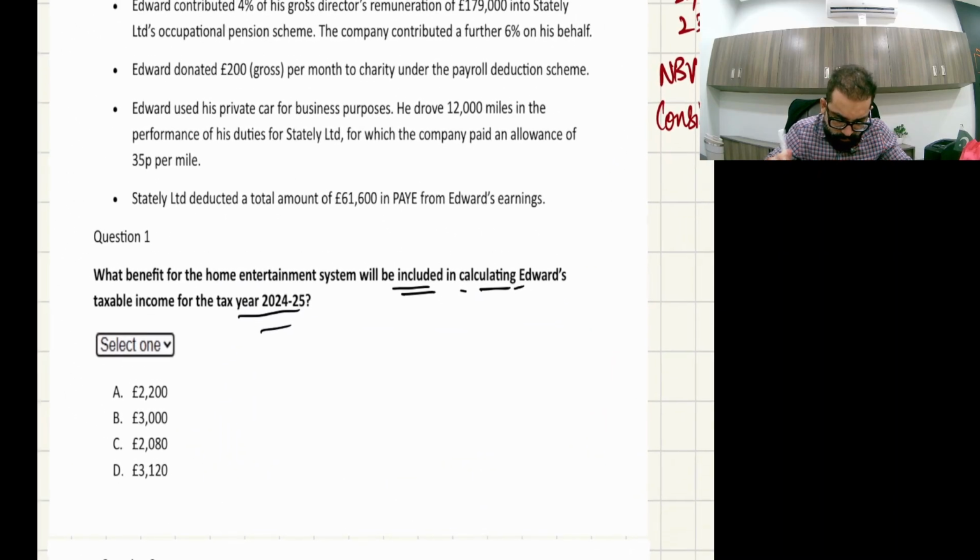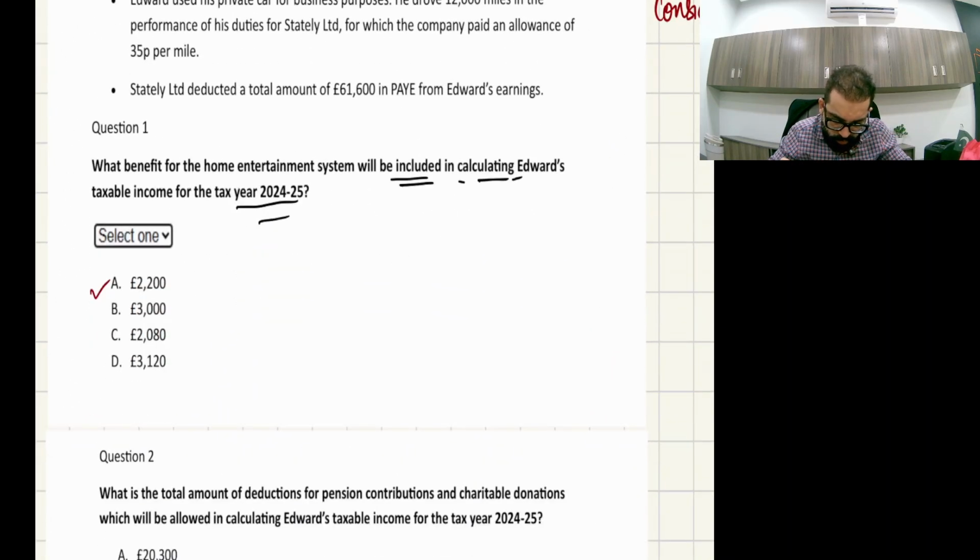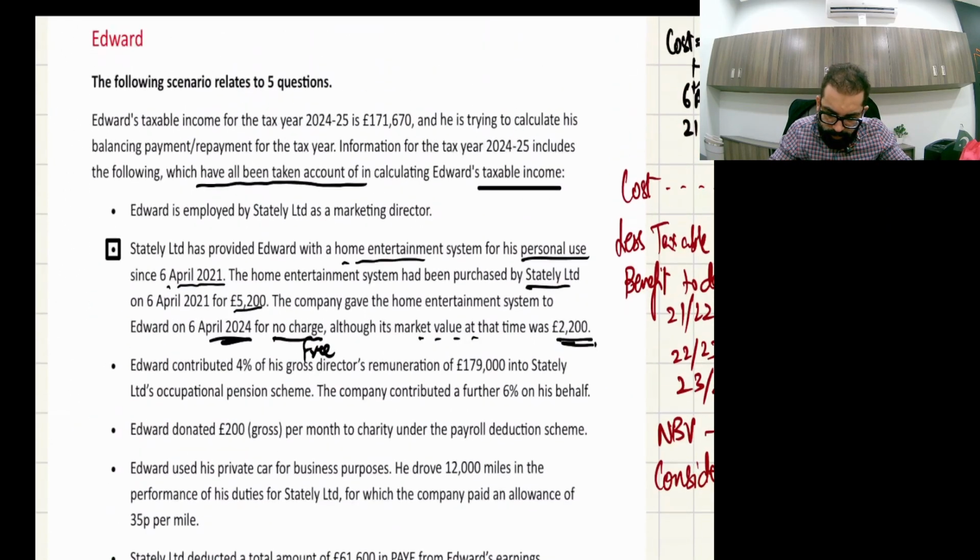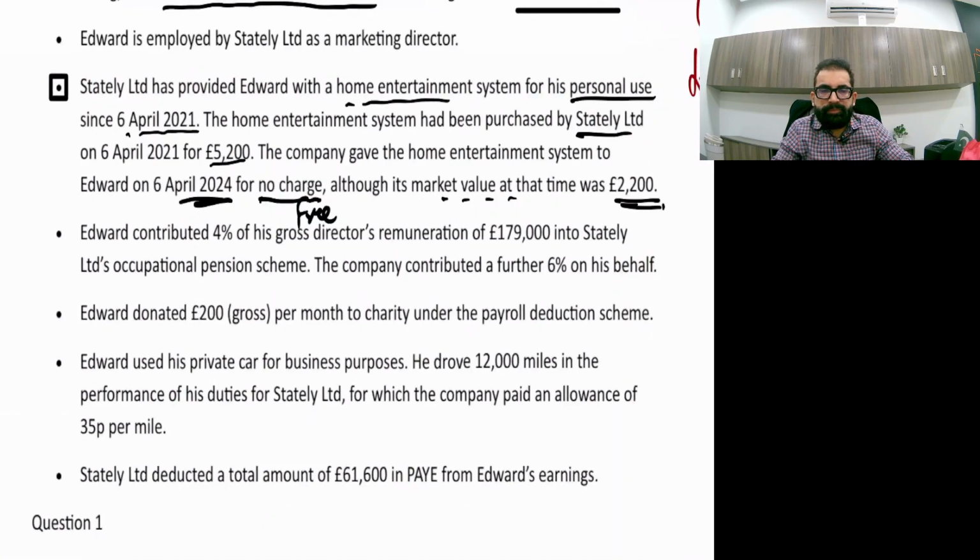So the answer is A, 2200. Now the next part: Edward is an employee who contributed 4% of his gross director remuneration of 179,000 into Stately Limited's occupational pension scheme.